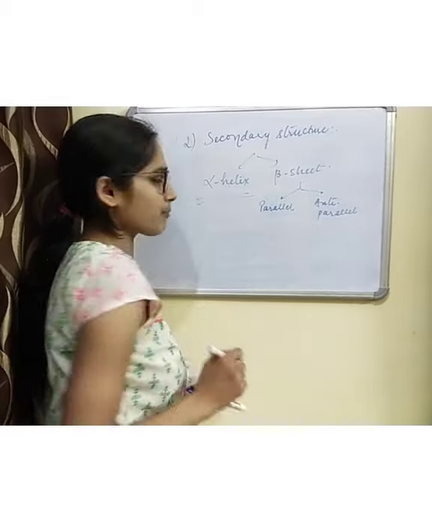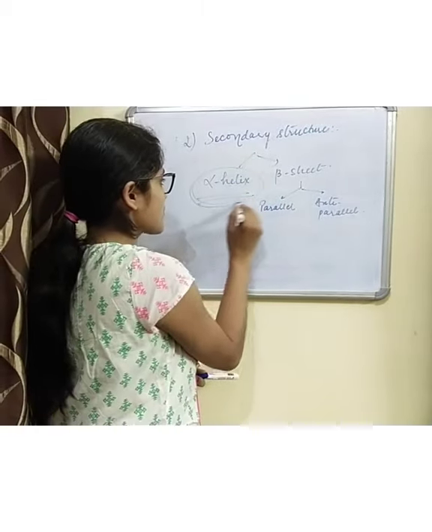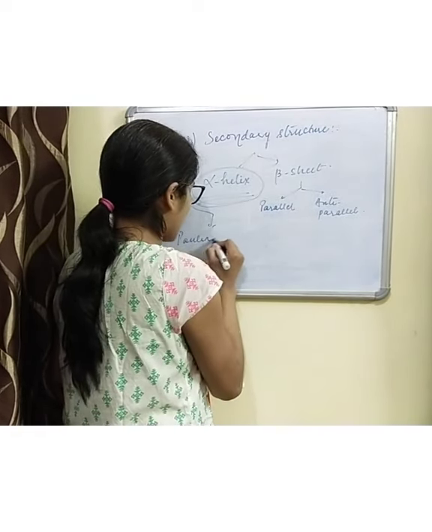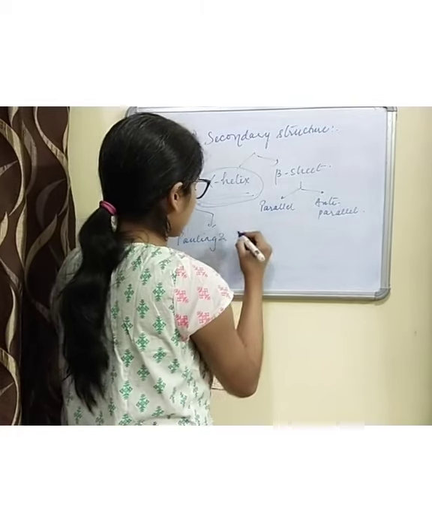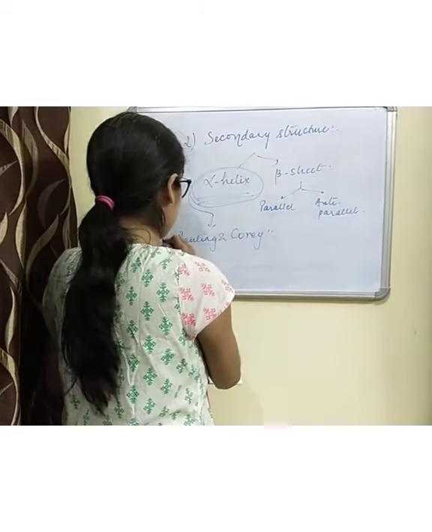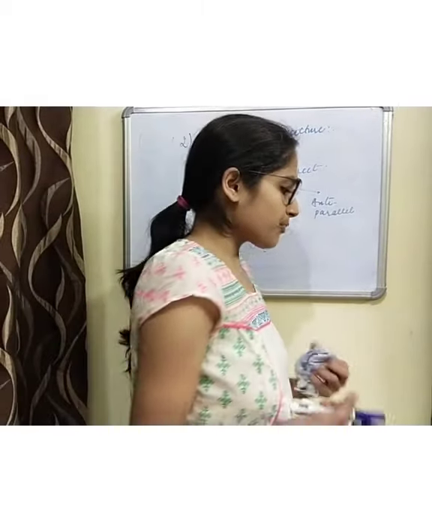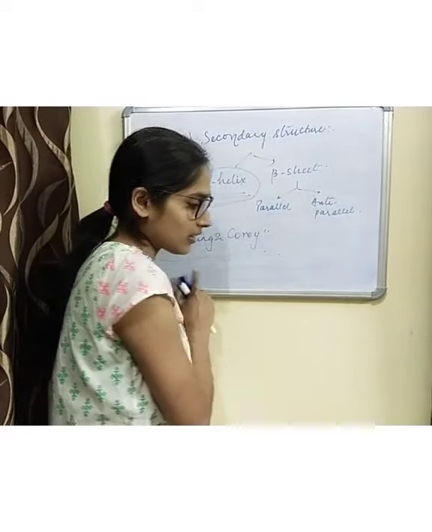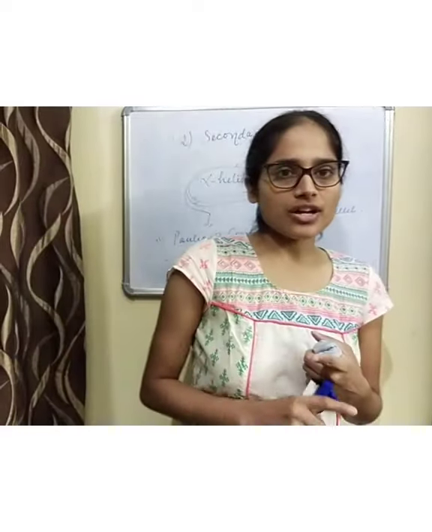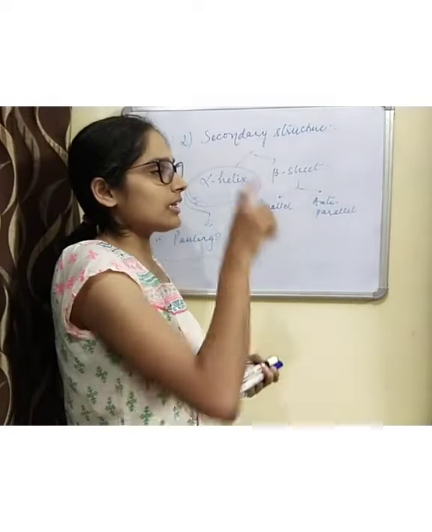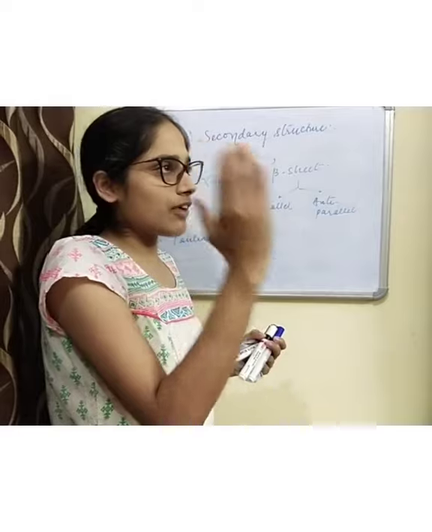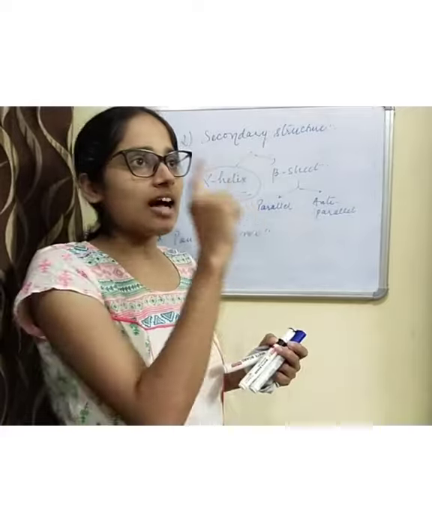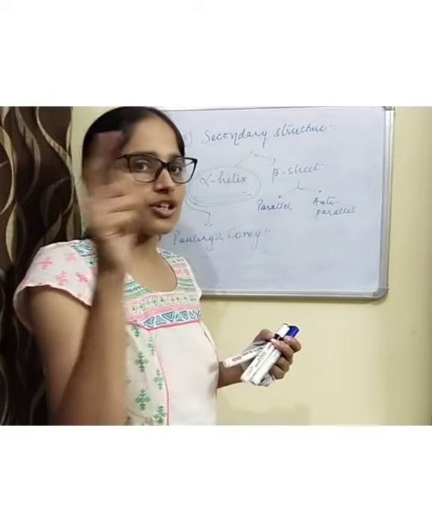Okay, we'll discuss these. First, alpha helix. This particular form of secondary structure of proteins was first determined by Pauling and Corey. Experimental evidence was provided by Pauling and Corey. So what is an alpha helix? In this structure, the linear chain is wrapped around an imaginary axis in a helical conformation, and the R groups of the amino acids protrude outwards.